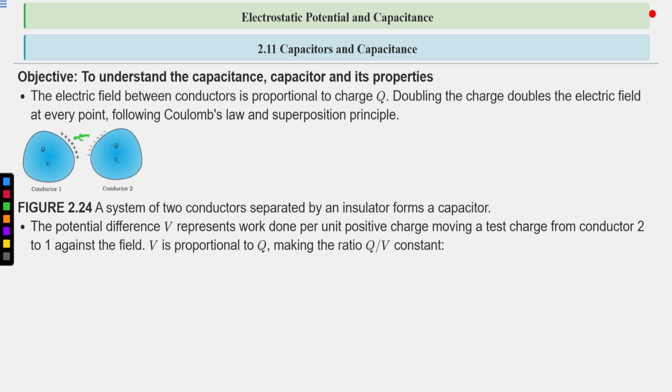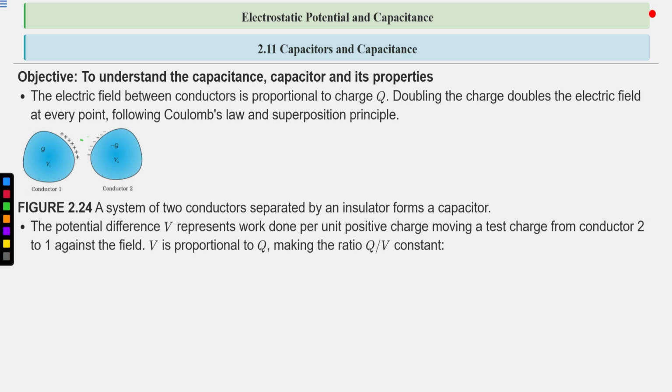So the potential difference between these two points will be proportional to the electric field. If the electric field is strong in that region, we have to do more work to move that charge against the field. And the field is proportional to charge. If charge is more, field is more. These three things are interrelated.